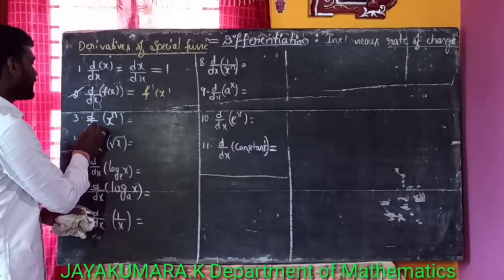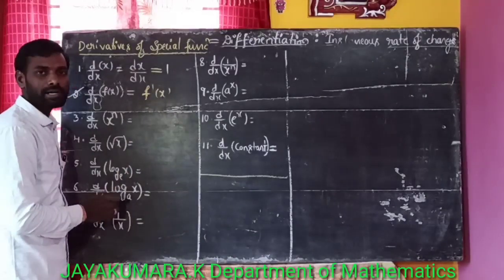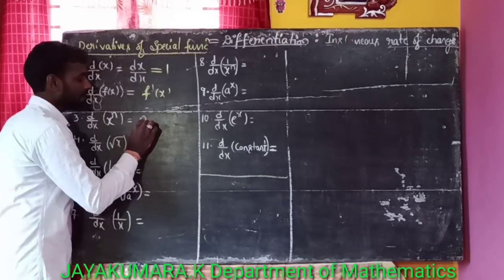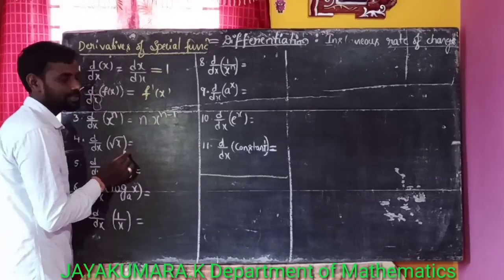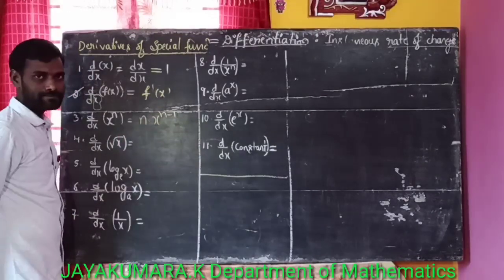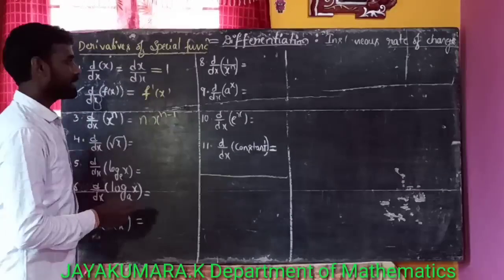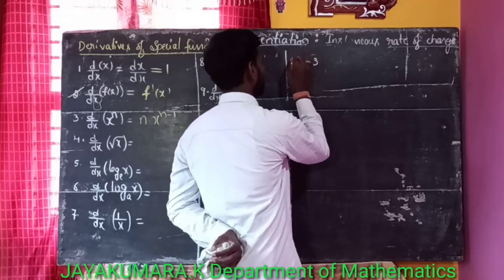Here, d by dx of x to the power of n is n into x to the power of n minus 1. Let us take some examples for this third one.